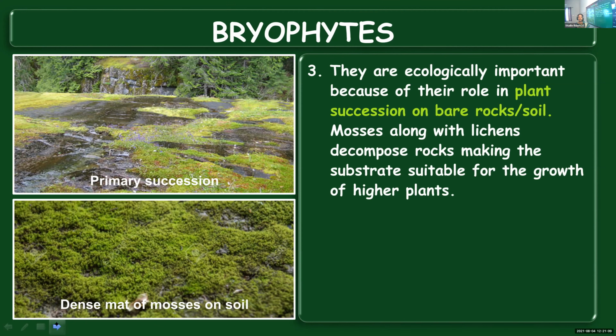Gradually, this process will take place, but in their absence, no other plants will be able to survive. So they grow over there, and they slowly bring about the weathering of the rocks, which will provide soil or a better substratum for the higher plants to grow. And gradually, once several years or even hundreds of years are completed, it can be even more than that, this region can get transformed into a dense forest too.